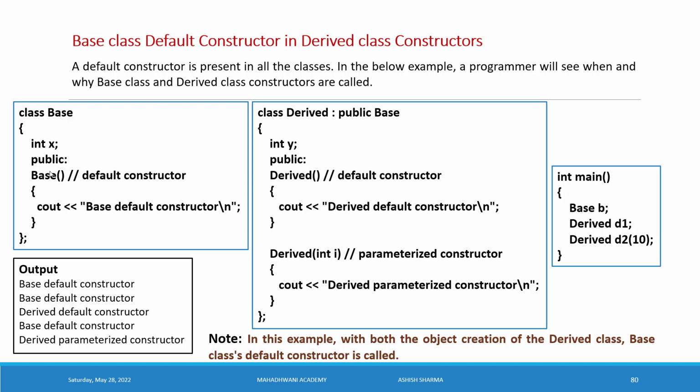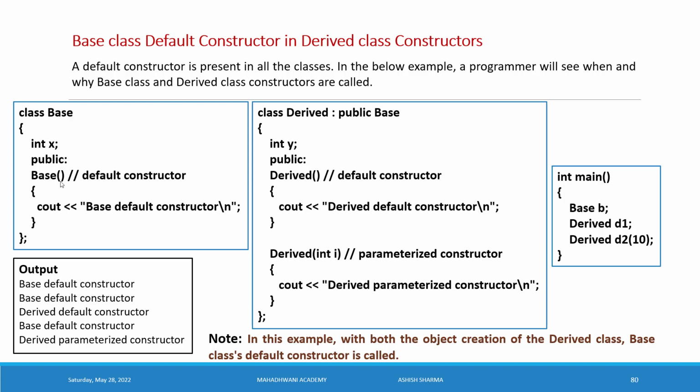Inside the public section, we can see the default constructor of the base class. It has the same name as the class name, as we already understood in constructors and destructors. If you don't have knowledge about constructors and destructors, watch my last lecture about constructors and destructors in C++.